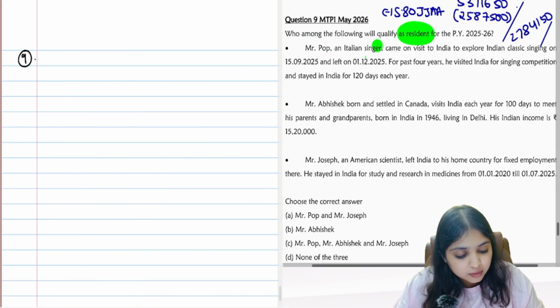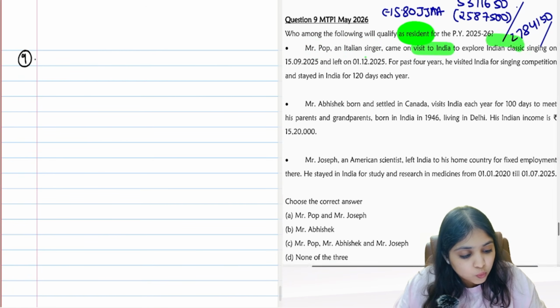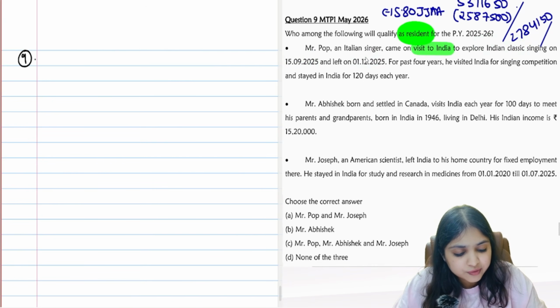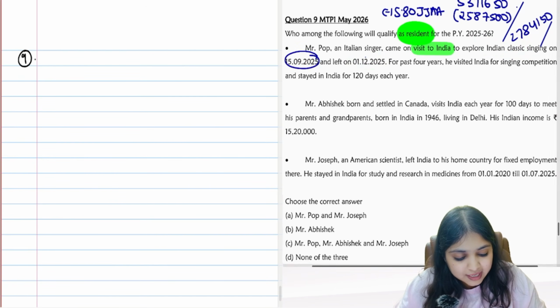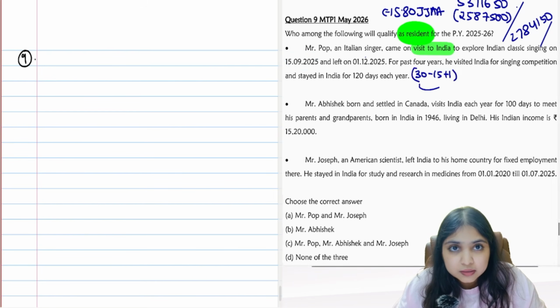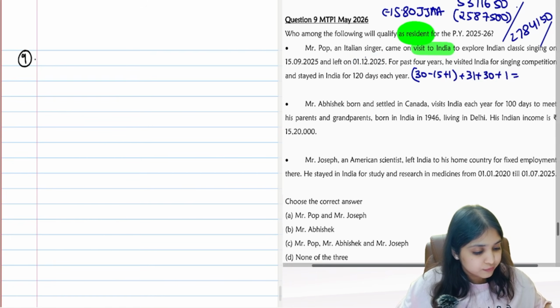Mr. Pop, an Italian singer, came on a visit to India. Are you noticing? He is visiting India to explore Indian classic singing on 15 September 25. He left on 1st December 25. How many days has he lived in India, guys? In September, he came on 15 September. So 30 minus 15 plus 1. This is how many days he stayed in September, then October, November, and on 1st December he is leaving. So totally how many days has he lived in India?